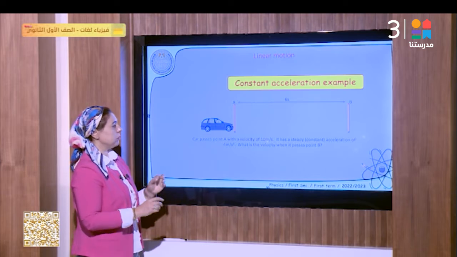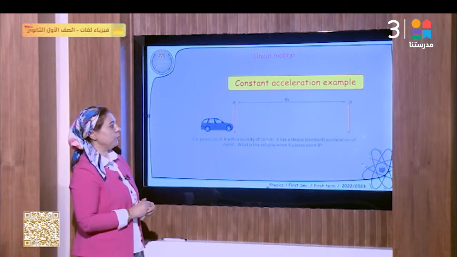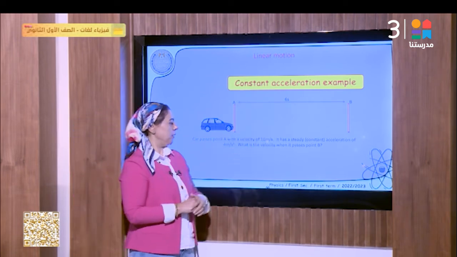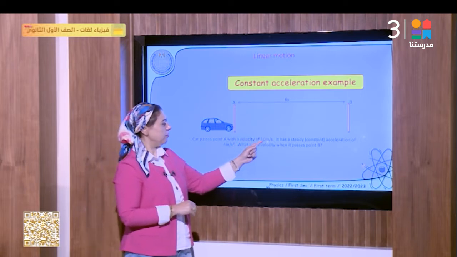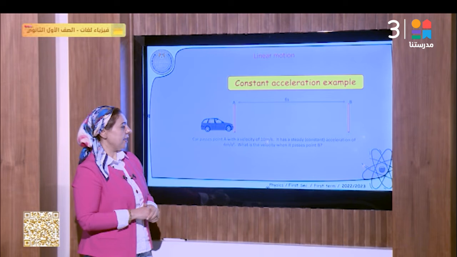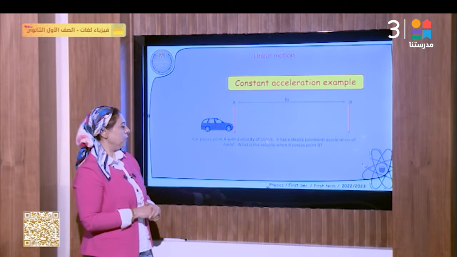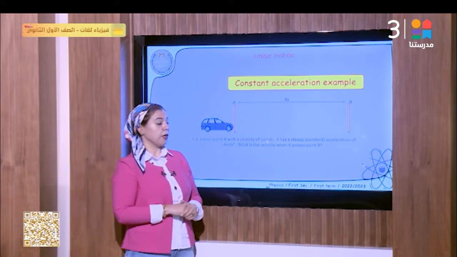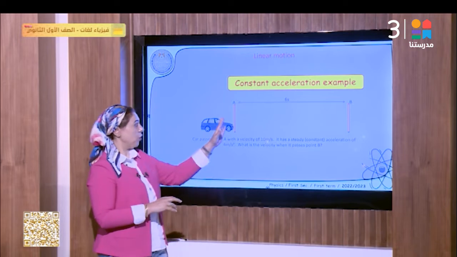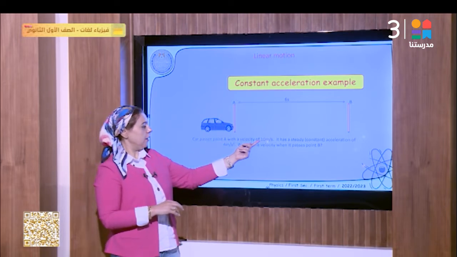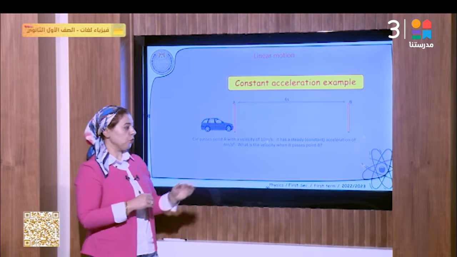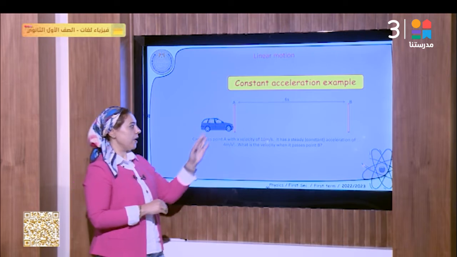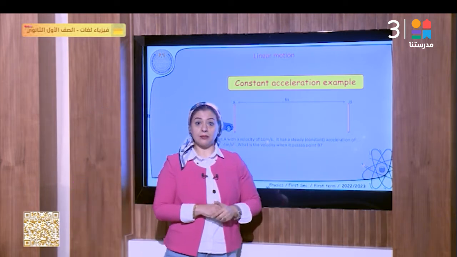This is just a fast example. We have here a car that passes from point A to point B with a velocity of 10 meter per second. It has a steady, or constant, acceleration which equals 4 meter per second square. What is the velocity when it passes point B? What does this mean? The car starts its motion with a velocity of 10 meter per second and it has an acceleration of 4 meter per second square. What is the velocity when it passes point B? I want the final velocity when it reaches point B.